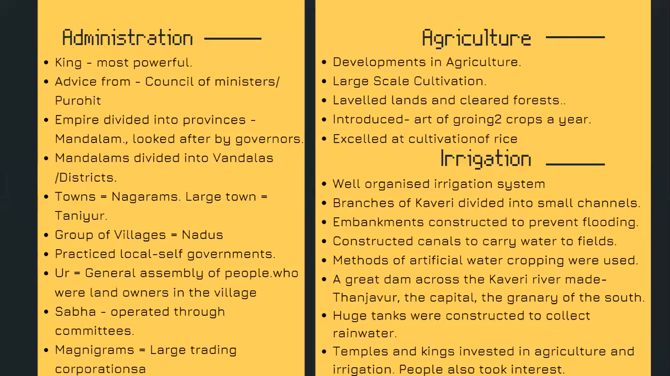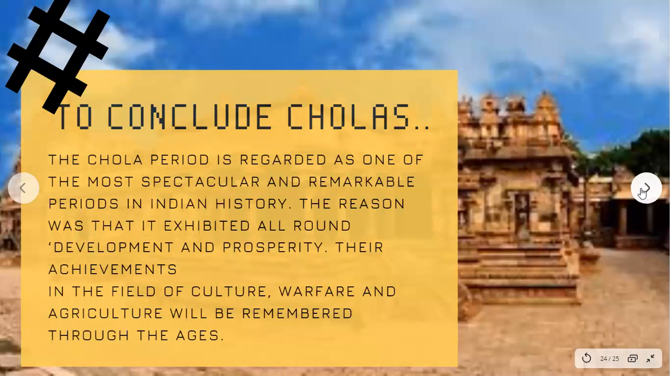Then what we have is the temples as well as kings. We have evidence that proves that temples and kings were heavily investing in agriculture and irrigation. And people were also taking interest in a lot of development initiatives, right? So all of this combined together is what made the Cholas so great, right?